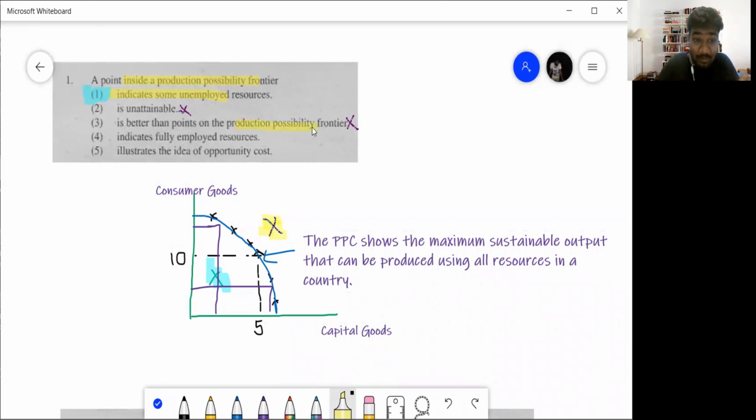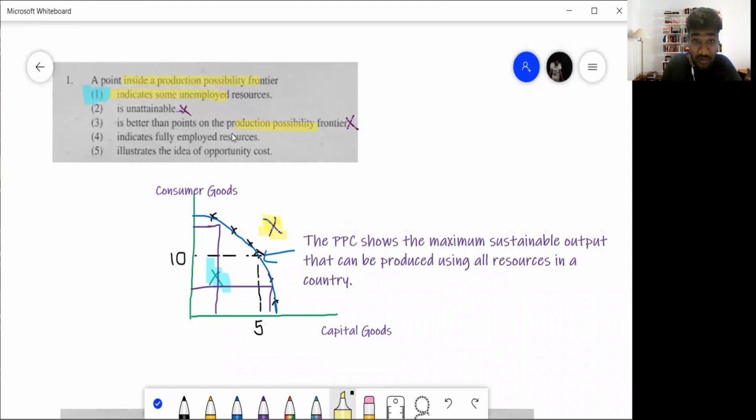Then is it better than the points on the PPF? No, guys. Now remember, production possibility frontier, production possibility curve, production possibility boundary all mean the same thing. In different papers, you'll have different names. Don't think it is a different concept. Better than the points on the production possibility frontier? No. Any point on the production possibility frontier shows that resources are used fully. So that point is way better than a point inside.